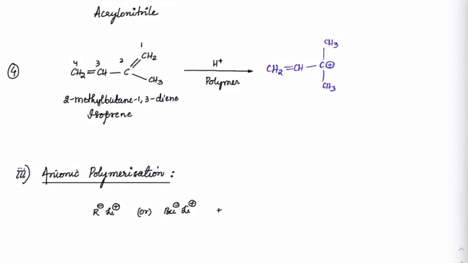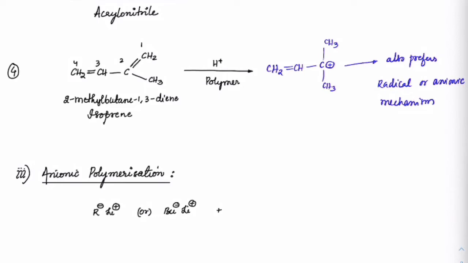It is stable enough, but if you see it in the radical form or in the anion form, that would be even more stable. So that's why this also prefers a radical or anionic mechanism. With this carbocation we might get poor yield, but when it comes to radical and anion we'll get good yield.